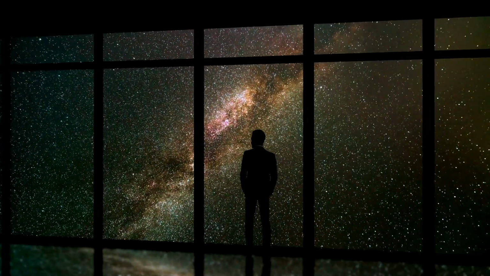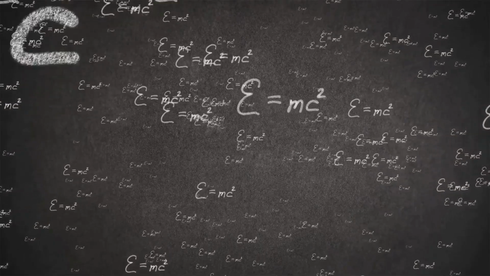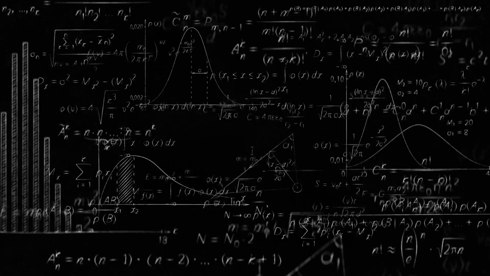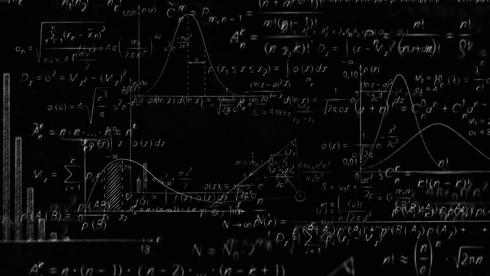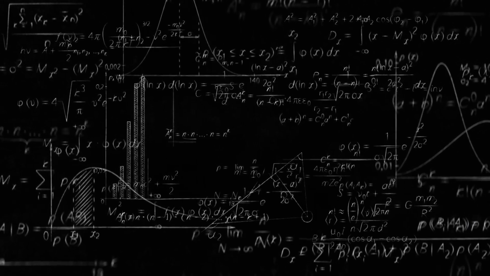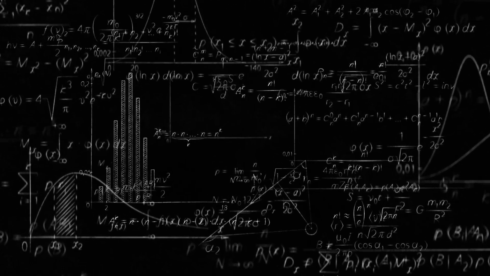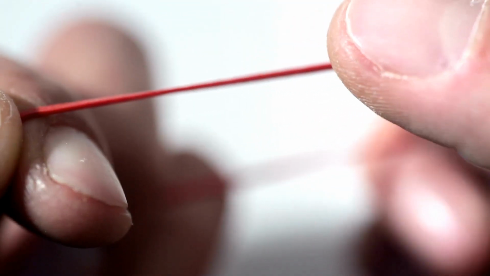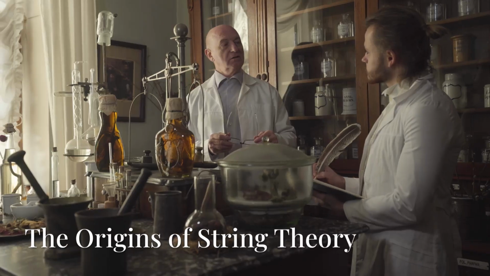What does this mean for the nature of reality? String theory proposes that the universe consists of multiple dimensions beyond the three we can see. But how do these strings work? And why do physicists believe they could unite all the forces of nature into one theory? In this video, we'll dive into the basics of string theory, explore its implications, and examine the challenges scientists face in proving its validity. Let's start with a basic question. Why are strings so important?